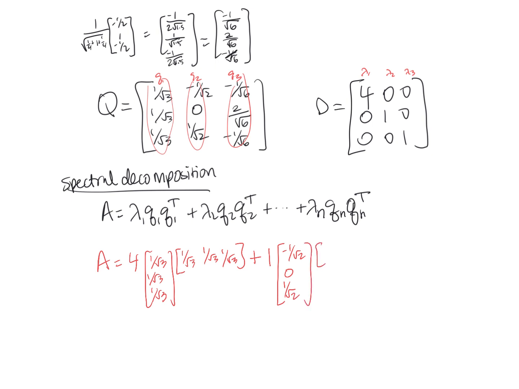And then I could do that thing transpose. Plus the next one, lambda 3 is 1, and then I have Q3. And then that thing transpose.